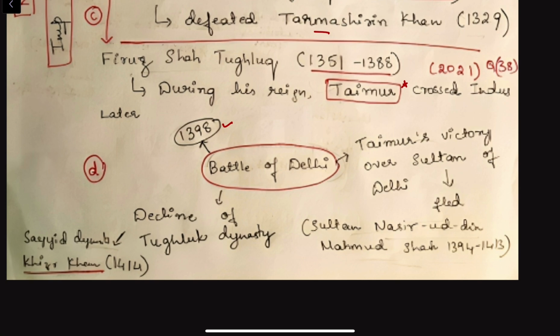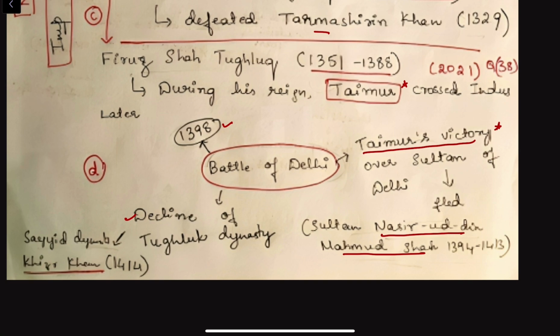At that time it was not Firoz Shah Tughlaq, but the Sultan of Delhi was Naziruddin Muhammad Shah. At this time the decline of the Tughlaq dynasty started and it was taken over by the Sayyid dynasty. So Taimur was successful in defeating the Delhi army during the later half of the 14th century.